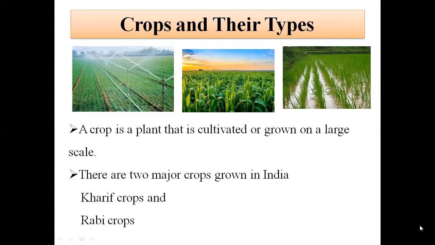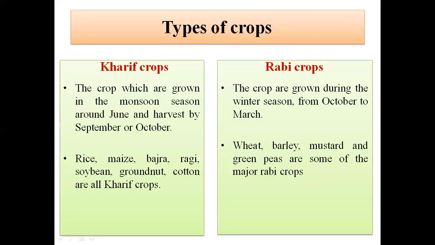Children, we know that India is a land of agriculture and many crops are grown in India. So first, what is a crop? A crop is a plant that is cultivated or grown on a large scale. You can see here, same type of plants are grown in a large area. There are many crops such as food crops, commercial crops, plantation crops, horticulture crops. But in this session, we are going to study only about kharif crops and rabi crops.